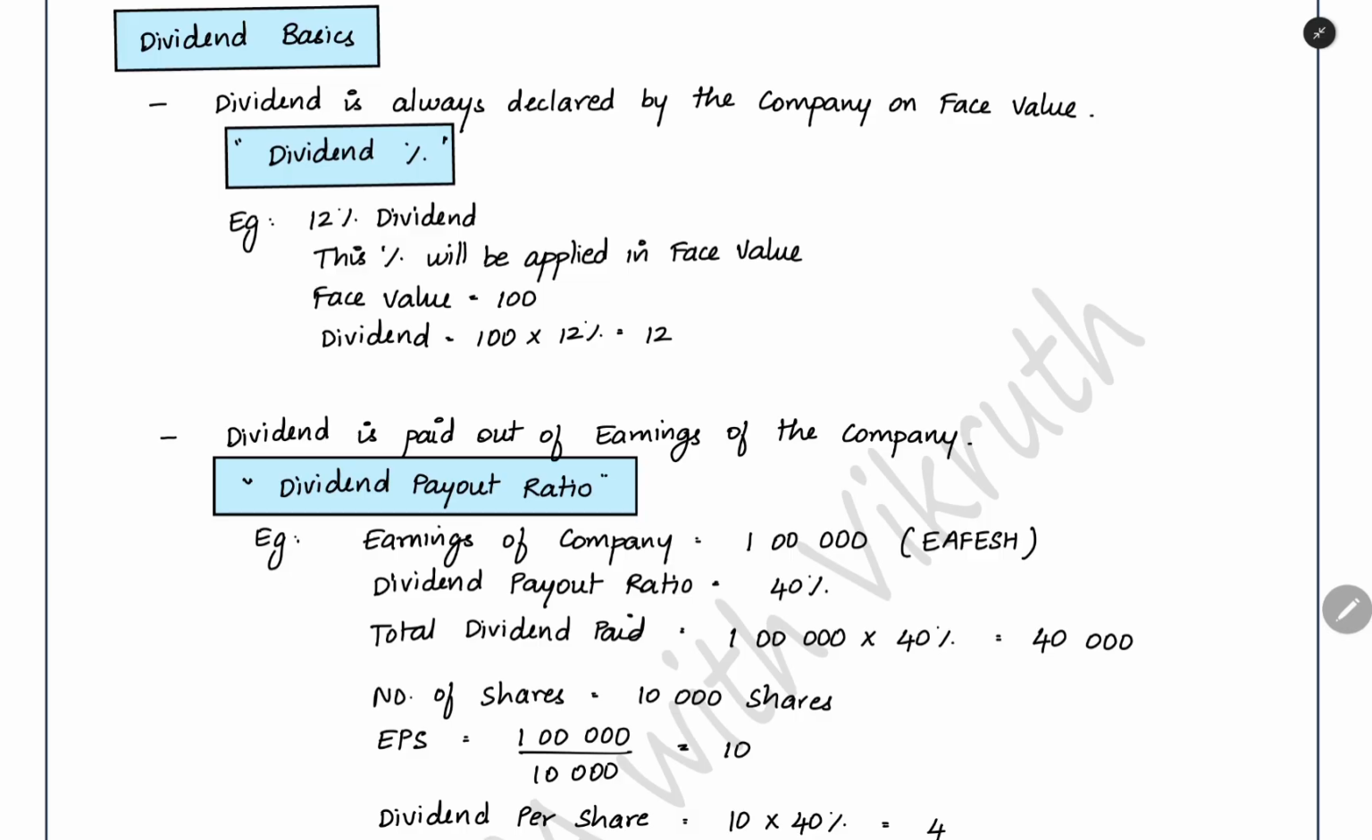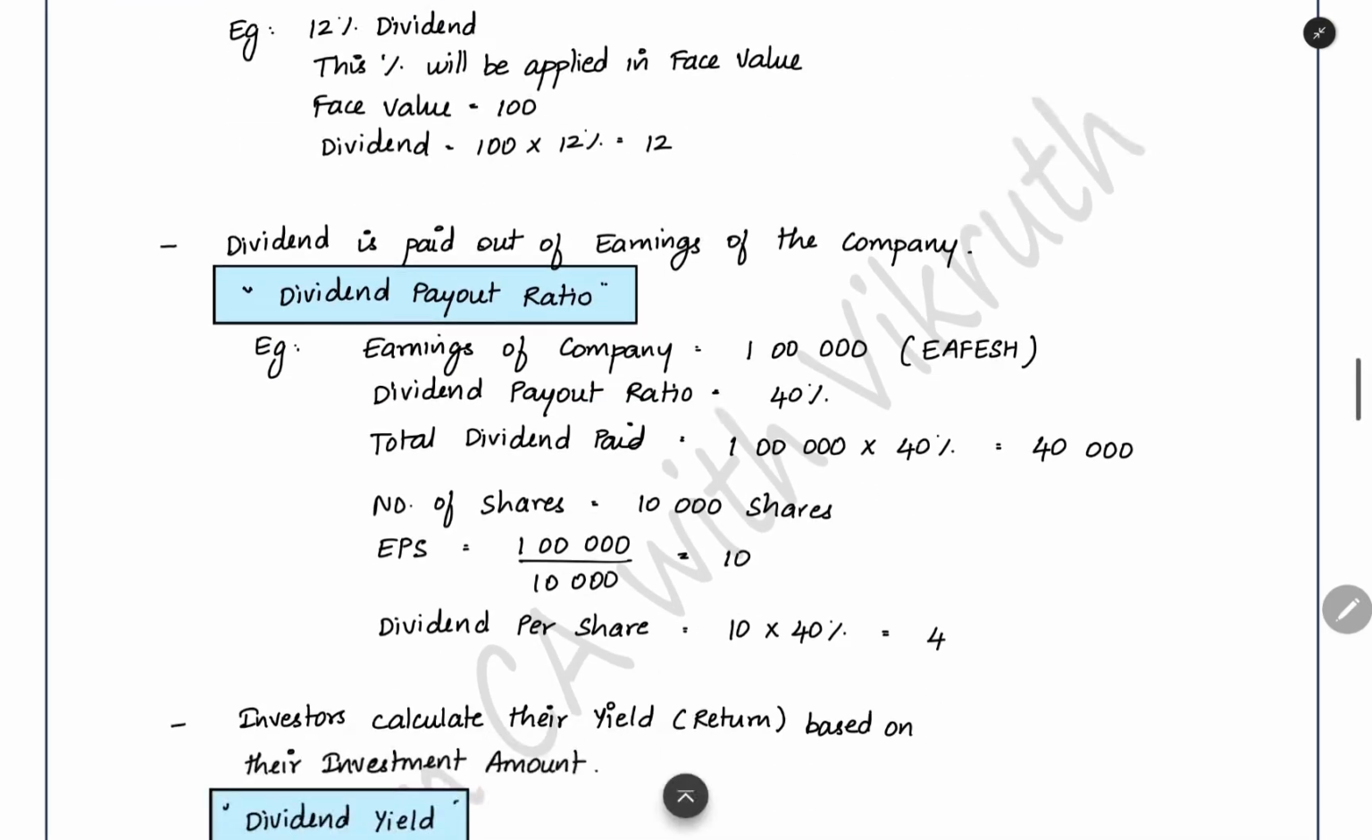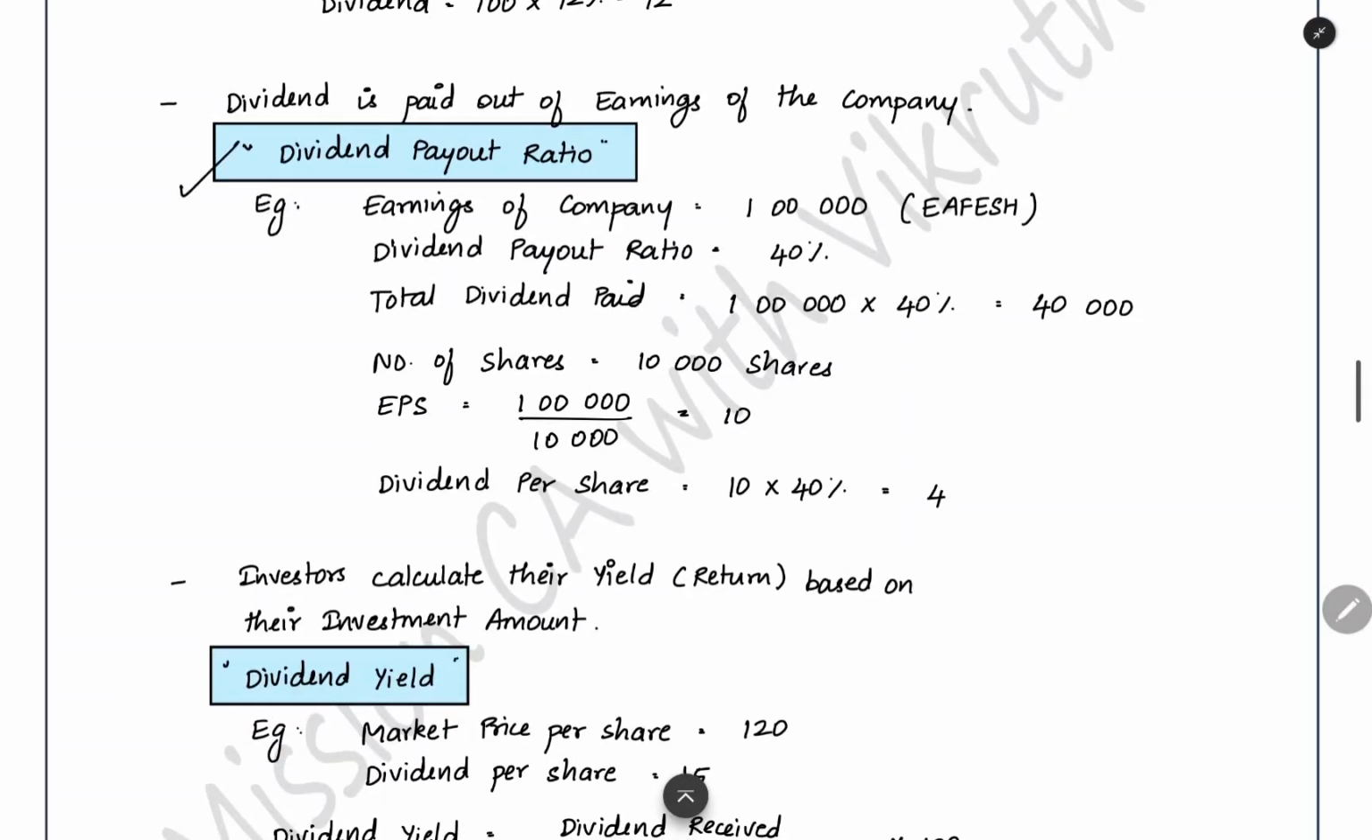If just a percentage dividend is given, you have to apply it to the face value and find out the dividend. 100 rupees face value, 12% means 12 rupees will be the dividend. Now, the next term is dividend payout ratio. As we already saw, this will be the ratio of the earnings which they are paying out of the earnings of the company.